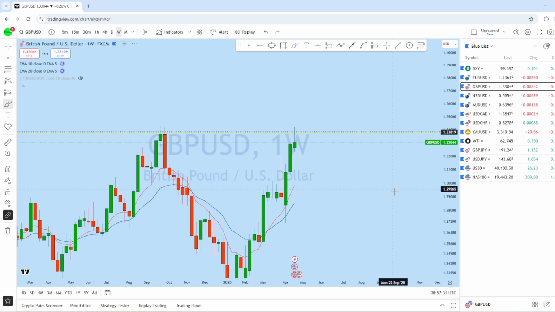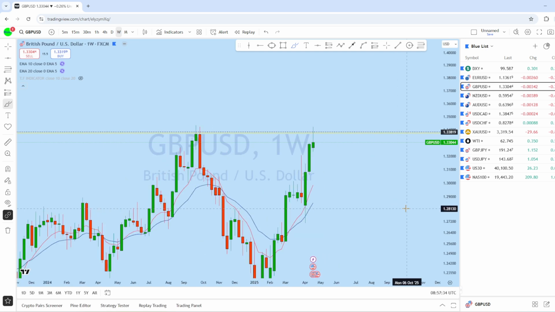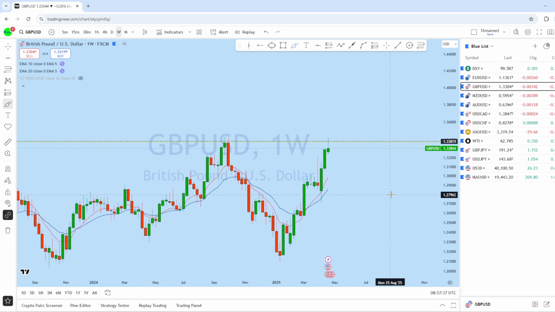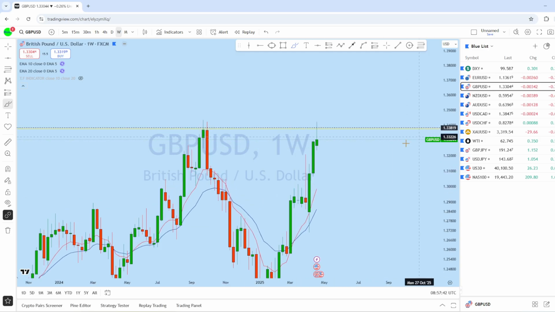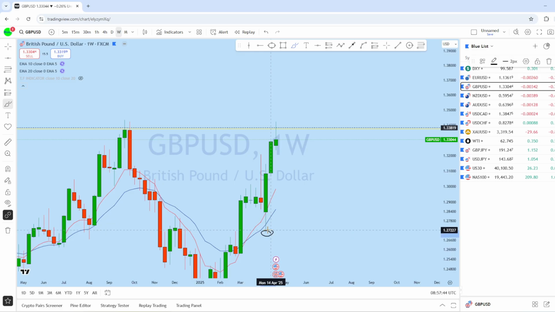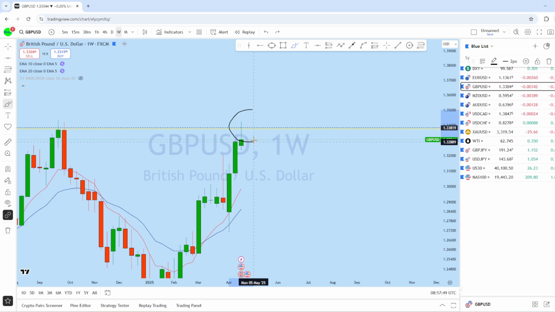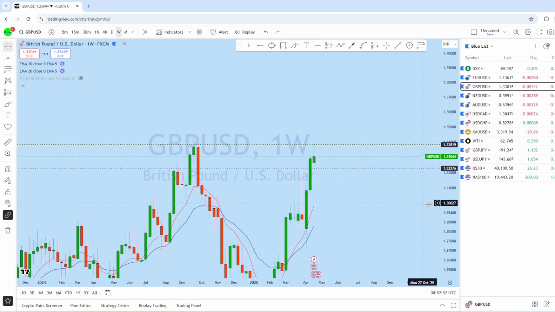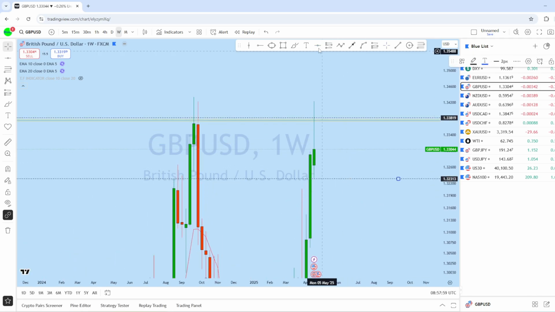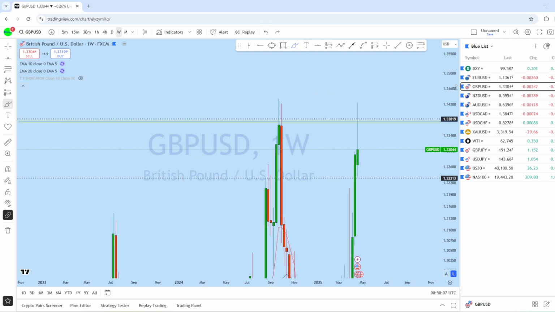Now looking at the weekly perspective here on GBPUSD, from the weekly this is where the price also tested this high from a weekly doji. Now we can see starting with this weekly impulse, the price has tested that high, and from this long wick candle from the weekly, expecting this market potentially to break that low. What I think is that any break of this low is where we could see the price grab liquidity and then bounce back up to fill that long wick from the weekly perspective.